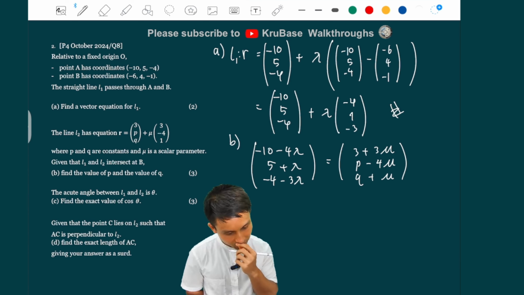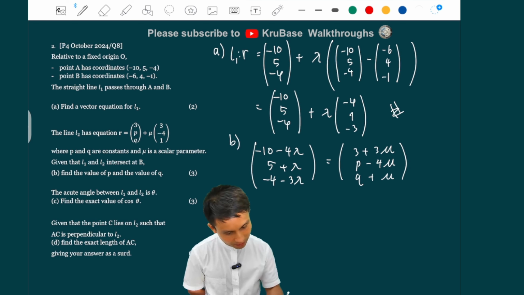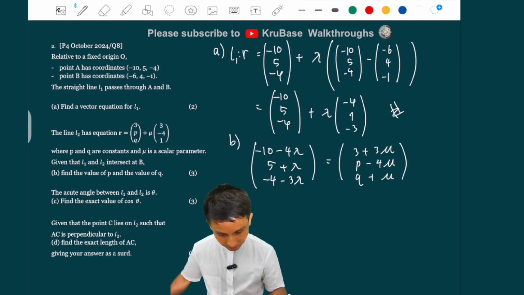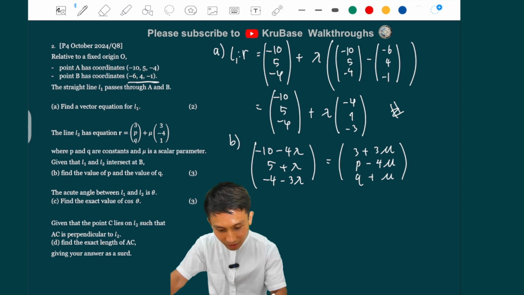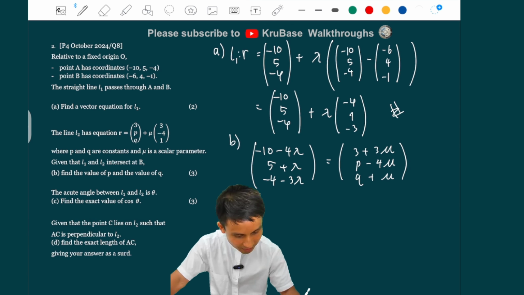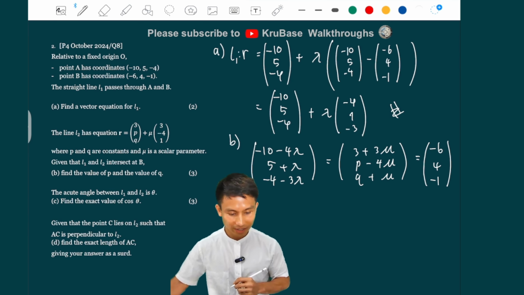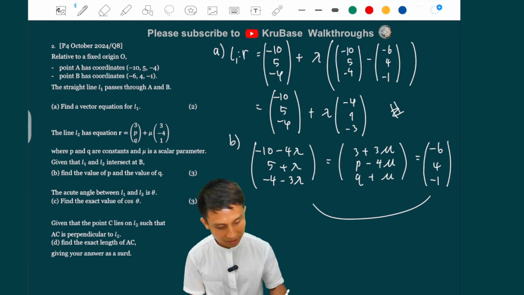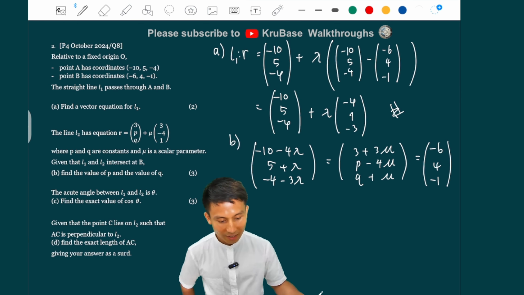So let's see, what can we solve first? Seems like simultaneous equations here, guys. So we're going to go for, hang on. Okay, oh, they intersect at point B. All right, I almost forgot that. That's minus 6, 4, and minus 1. So actually we can use this first to solve for lambda, and use lambda to find p and q.